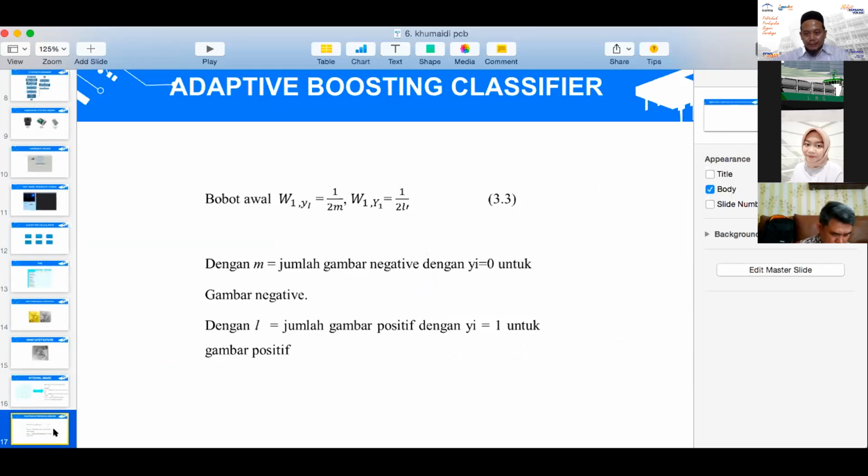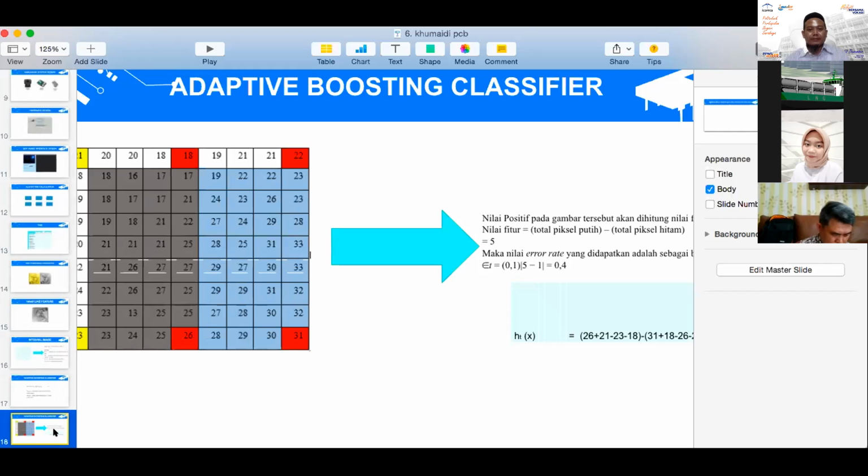This is the formulation of adaptive boosting. With M as the negative images and yi equals 0 for a negative image, and L is the summation of the positive images with yi equals 1 for a positive image. Next, this is the example of the adaptive boosting calculation with the previous formulation.